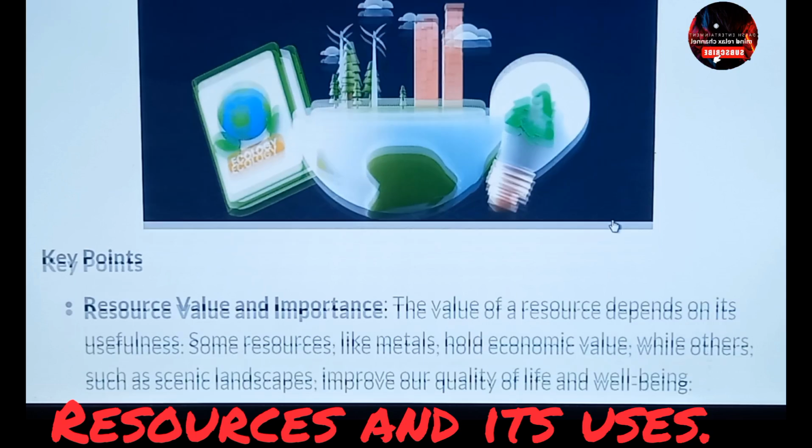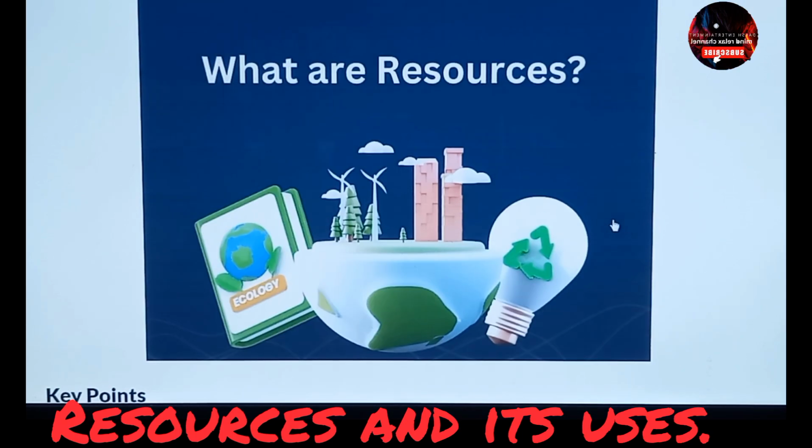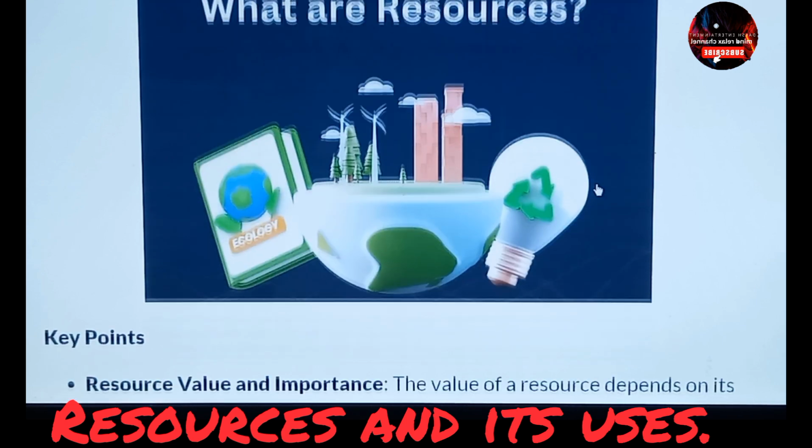What are resources? Here you can see a very common picture. It demonstrates various kinds of objects that come under our need in daily life and that are termed as resources for us.